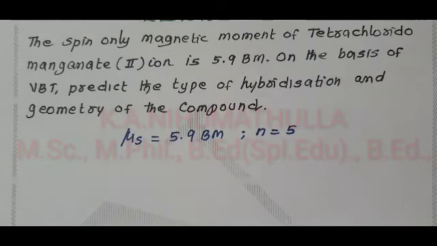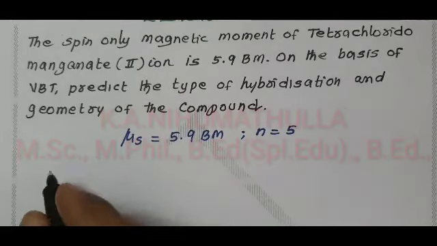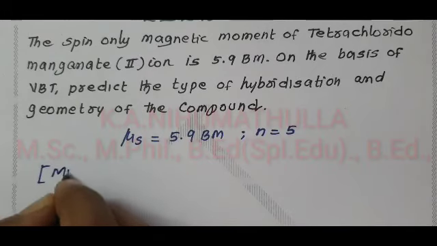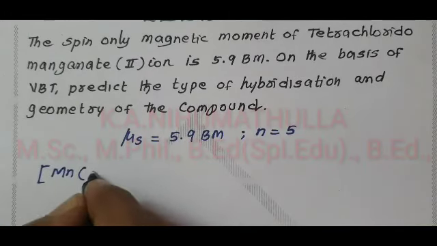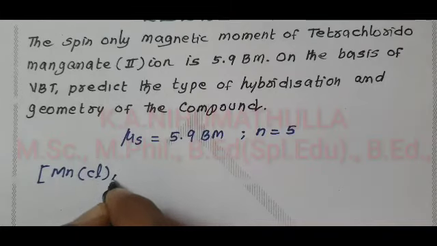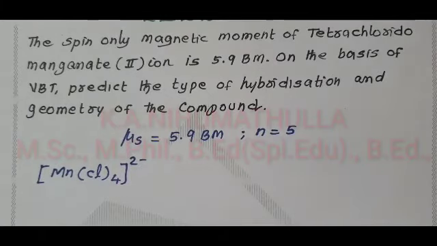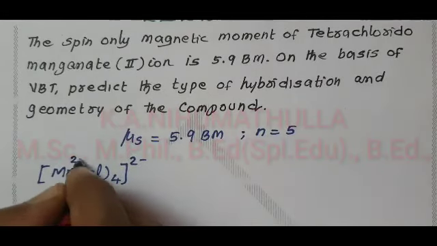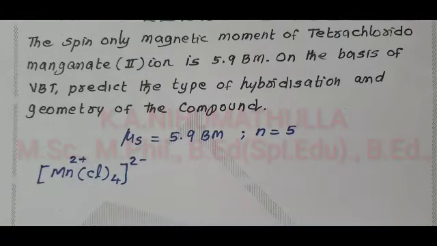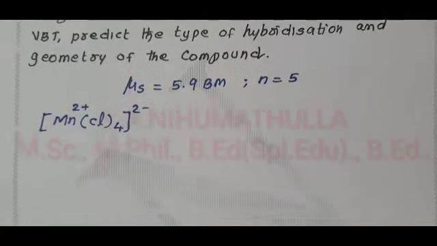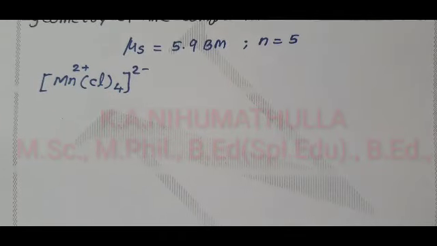What is the compound given in our problem? Tetrachloridomanganate(II) ion. It is an anionic complex, so Mn, manganate, the name ends with -ate, with Cl 4 times and a 2 minus charge. The oxidation state of Mn in this complex is 2 plus. From this, we are going to write the hybridization, geometry, magnetic moment, and whether it is paramagnetic or diamagnetic.